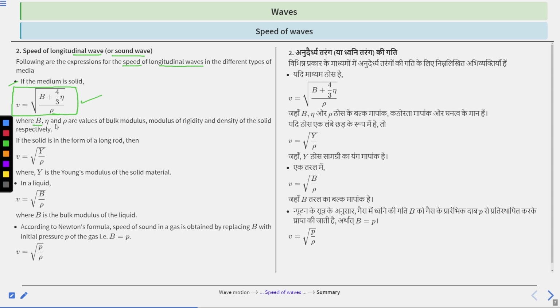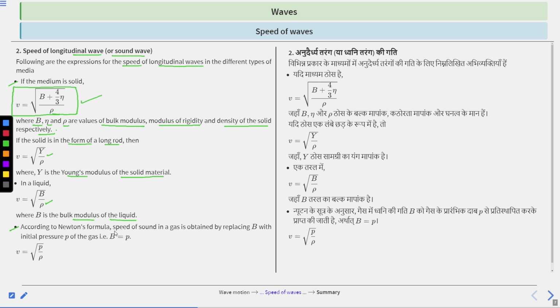Where b, eta and rho are the values of bulk modulus, modulus of rigidity and density of the solid respectively. If the solid is in the form of a long rod, then v equals under root Y divided by rho, where Y is the Young's modulus of the solid material. In liquid, v equals under root b divided by rho, where b is the bulk modulus of the liquid. So these are the speeds of longitudinal waves.